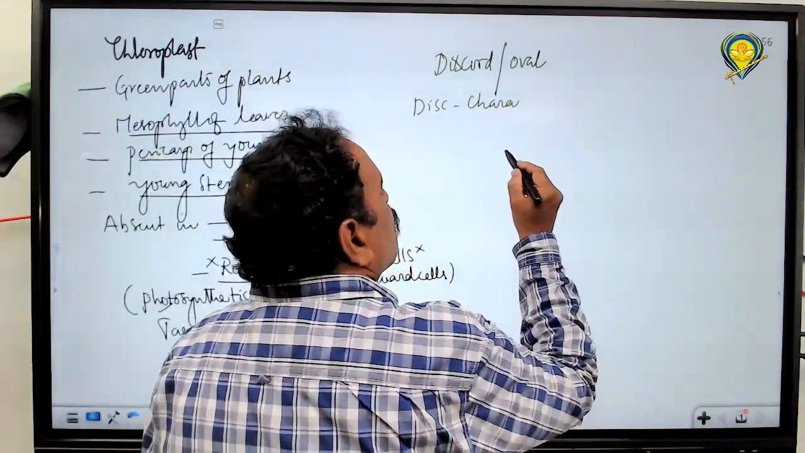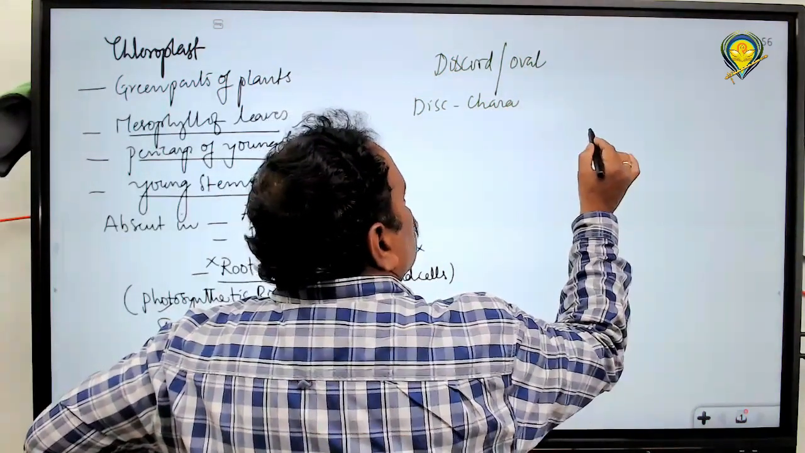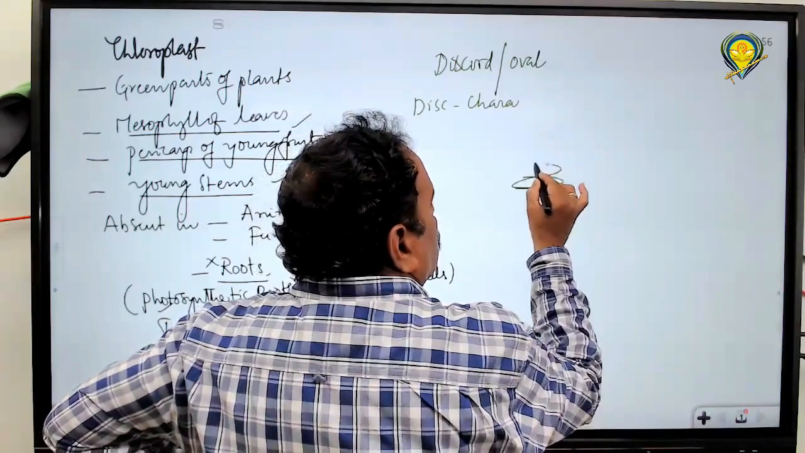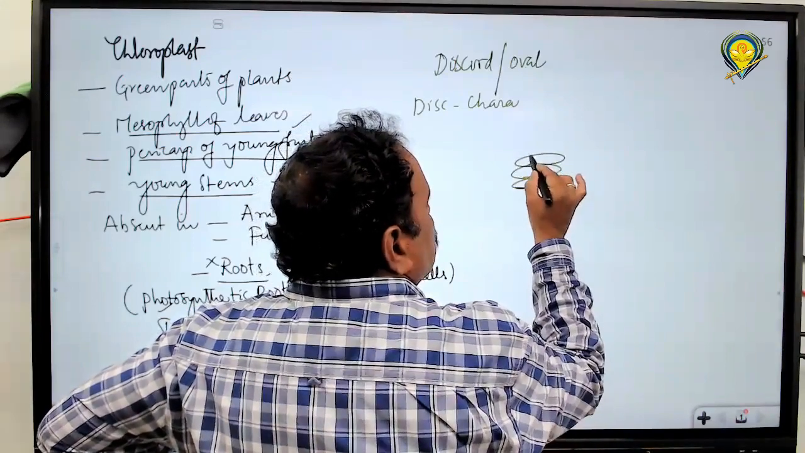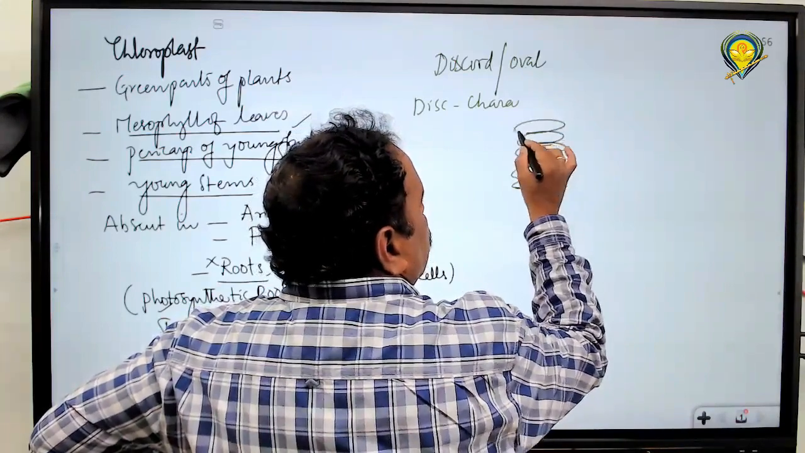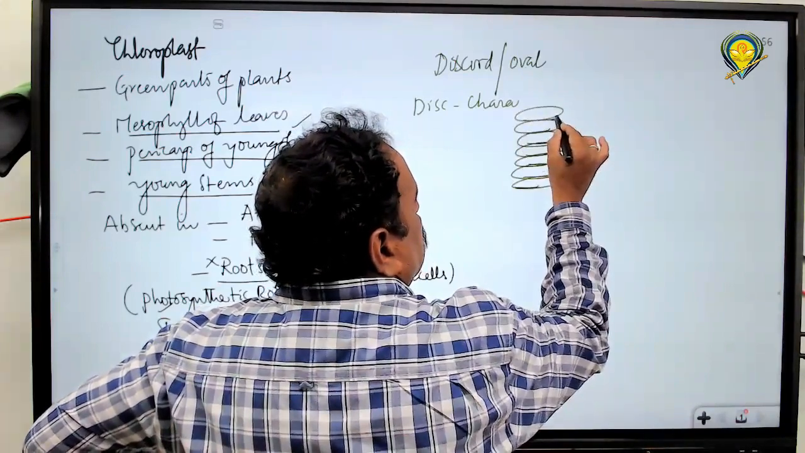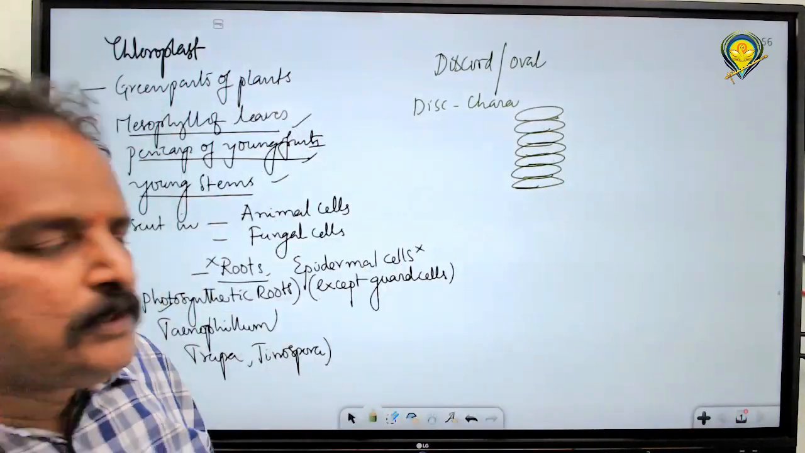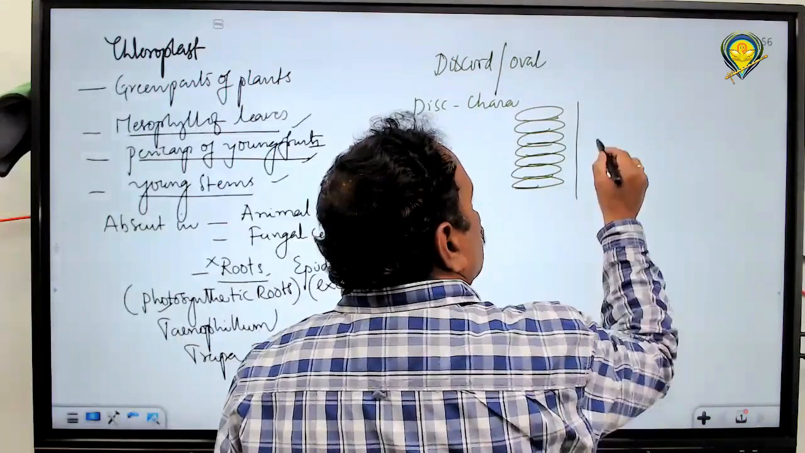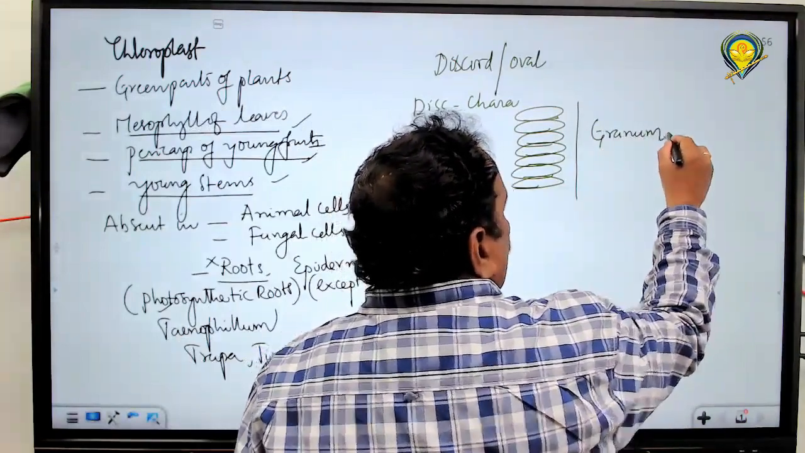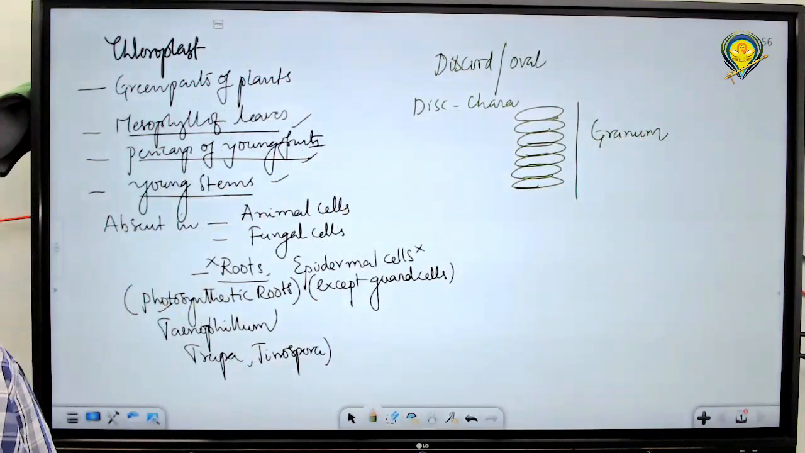So inside the chloroplast, what is there? I told you that membrane bound sacs are piled up. These are membrane bound sacs present in the form of a stack. Stack means they are piled up, a row of membrane bound sacs. This row of membrane bound sacs is called a granum. Granum is nothing but a row of thylakoids.